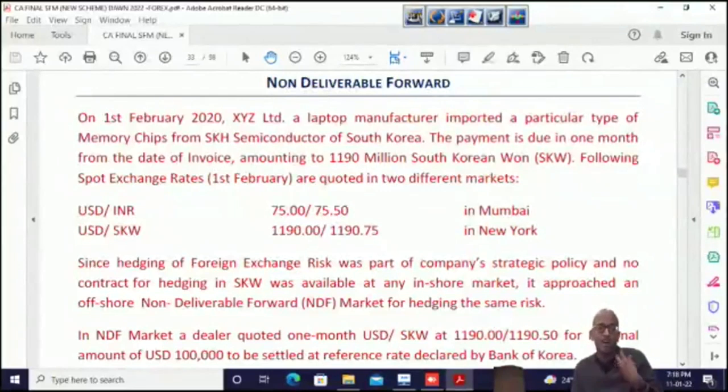So if we want to find out rupee per SKW, we have to cancel, which means we have to divide: rupee per dollar divided by SKW per dollar.